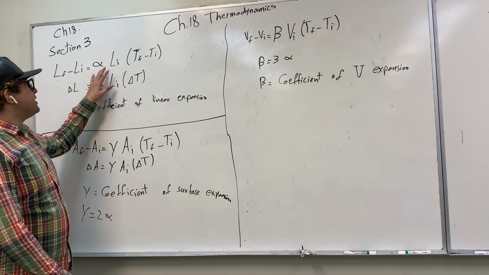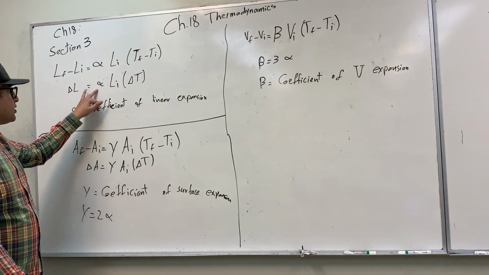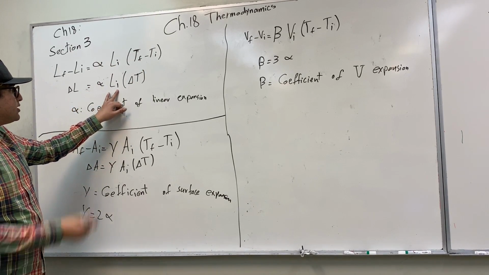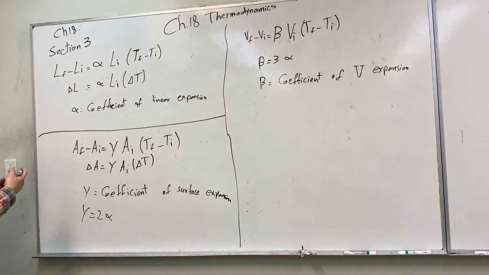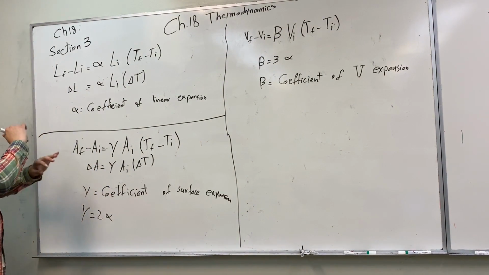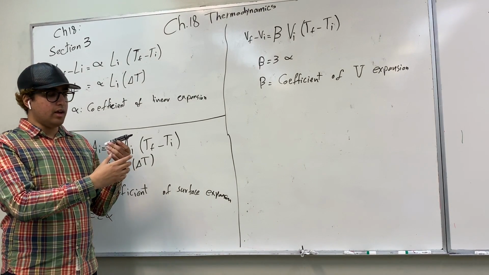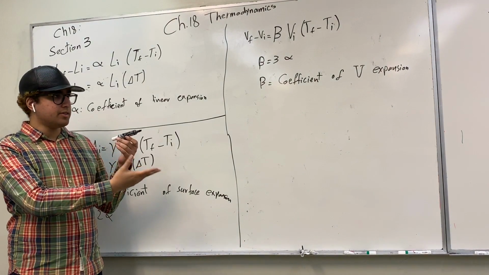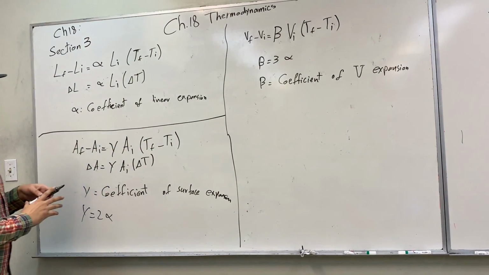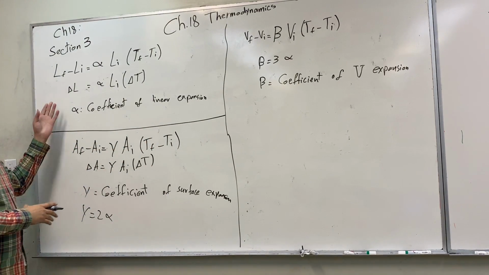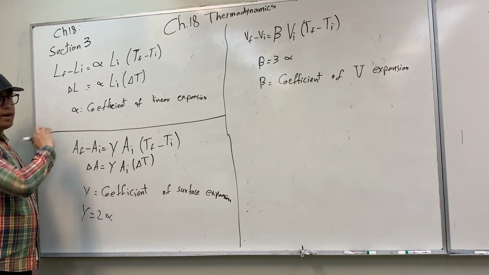If you multiply these three values, this is going to give you the difference in length, or how many centimeters or meters the length of the pen will increase. Okay, this is for one-dimensional objects.